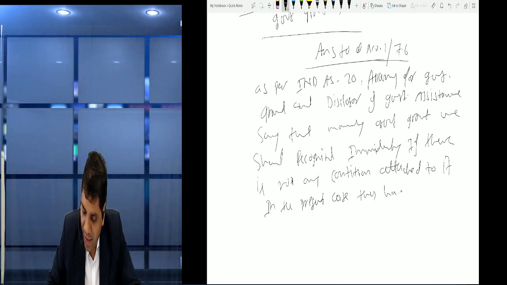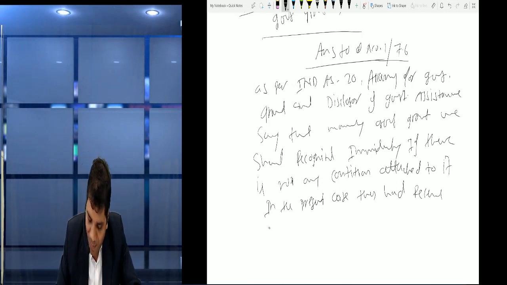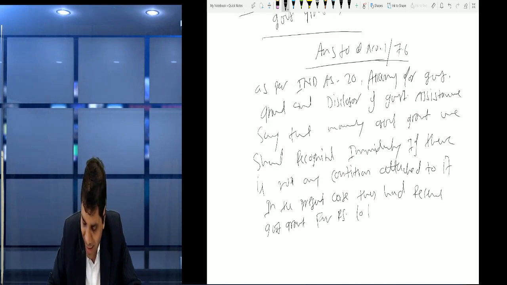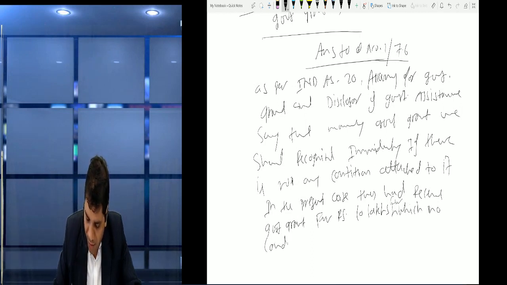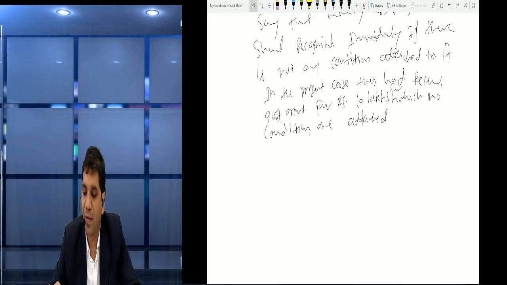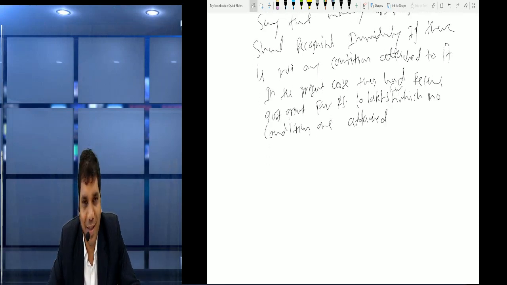They had received, or you can mention the company name, received government grant for rupees 10 lakhs for which no condition is attached.